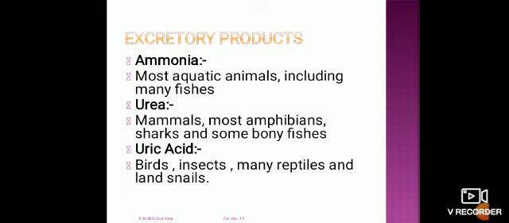Ammonia is discharged by most aquatic animals, including fishes, while urea is discharged by mammals, amphibians, sharks, and many bony fishes. Uric acid is discharged by birds, insects, many reptiles, and land snails. Ammonia is the most poisonous, then urea, then uric acid.